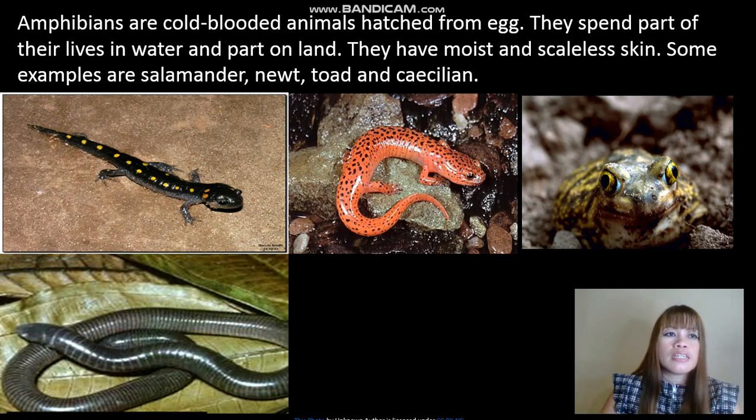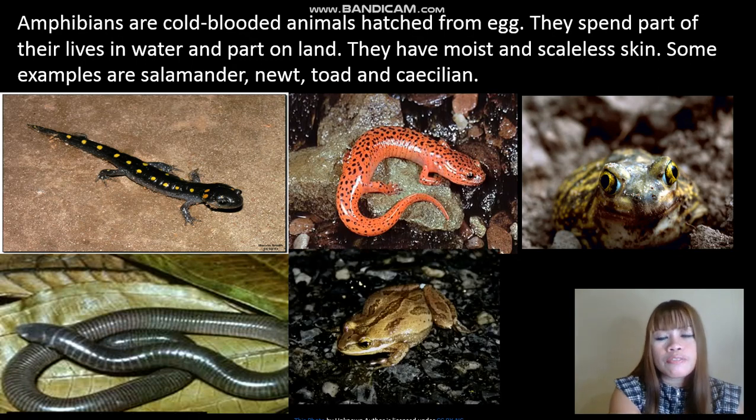Now, an amphibian, like for example a frog, when they're young, they have gills in order for them to breathe under the water, the pond, or the fresh water. But when they get old, their lungs will be developed so that they can also breathe on land.